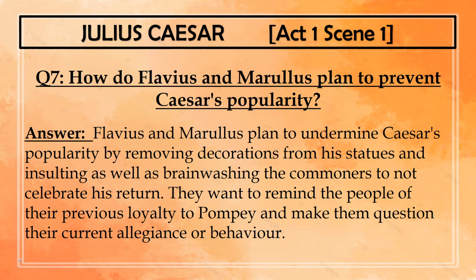Question 7 that I have here for you is, how do Flavius and Marullus plan to prevent Caesar's popularity, or how do they stop the growing popularity of Caesar? So there are different ways in which you can be asked the same question. The answer will more or less hover around these points. Flavius and Marullus plan to undermine Caesar's popularity by removing the decorations from his statues and insulting as well as brainwashing the commoners to not celebrate his return. They want to remind the people of their previous loyalty to Pompey and make them question their allegiance or loyalty towards Caesar.